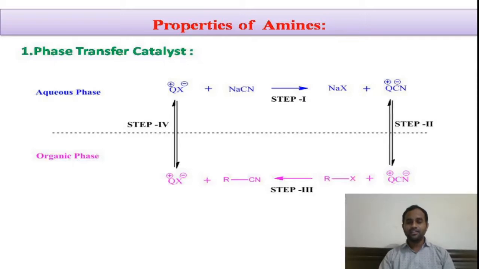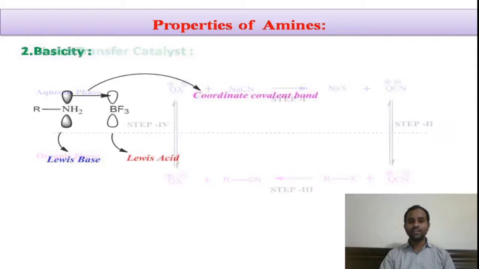In this way, in some reactions we use immiscible solvents, because one reacting species is soluble in one solvent medium, another reacting species is soluble in another solvent medium. In those cases, in order to increase the rate of collision, in order to increase the rate of reaction, we need a third chemical substance which is helpful to transfer the reacting species from one phase to the other phase, right? This is what the phase transfer catalyst is about.